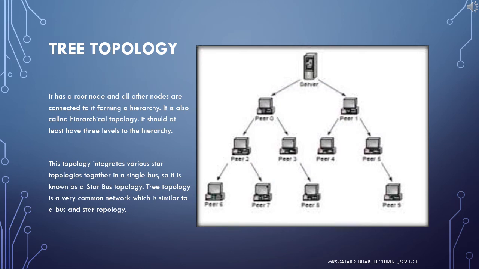The next topology is tree topology. Tree topologies have a root node and all other nodes are connected, which form a hierarchy. It is also called hierarchical topology. It should have at least three levels in the hierarchy. This topology integrates various star topologies together in a single bus. So, it is known as a star bus topology. Tree topology is a very common network which is similar to a bus and star topology.